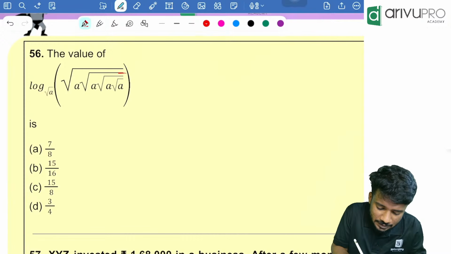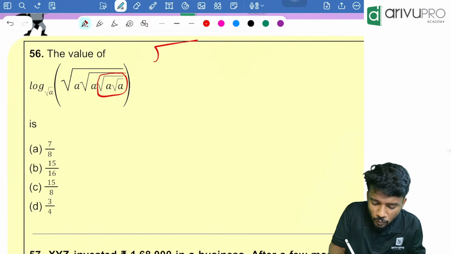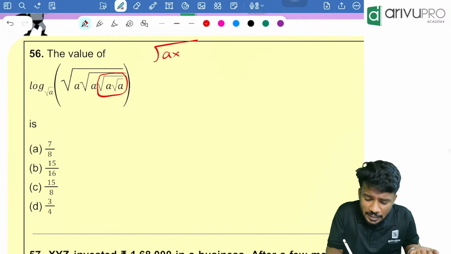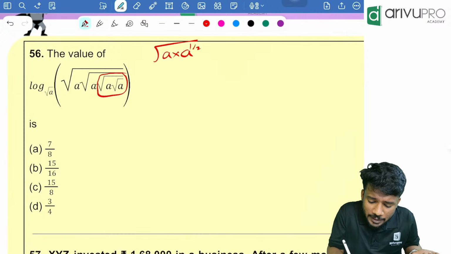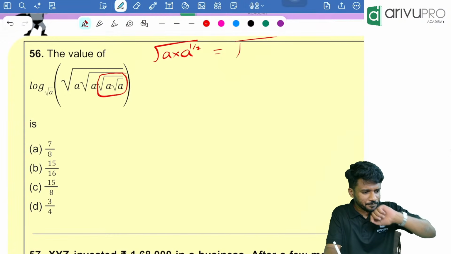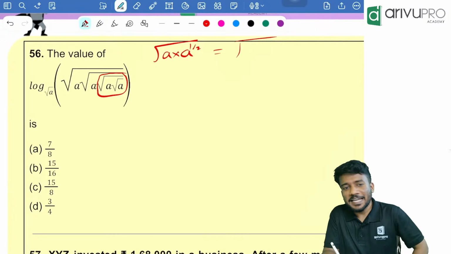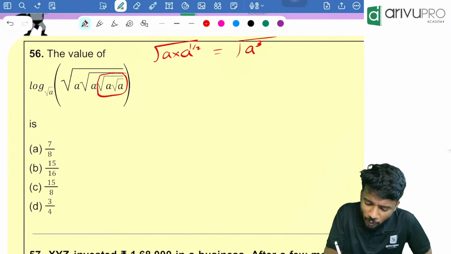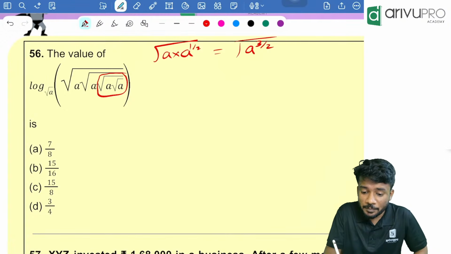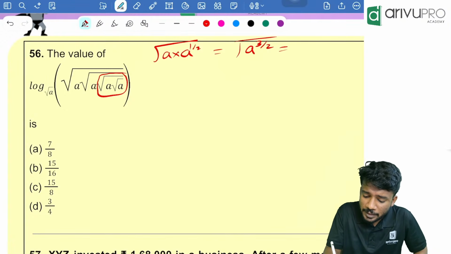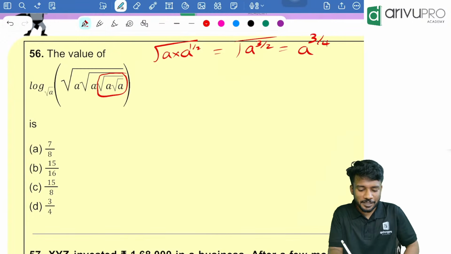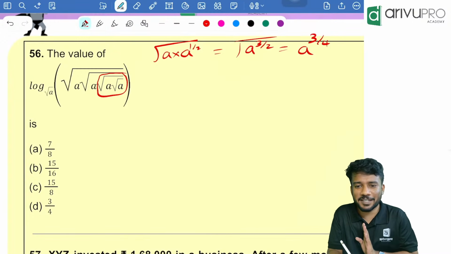People, I'll just take this first value. That is root of a into root a, which can be written as what? A raised to 1 by 2. A into a raised to 1 by 2 is nothing but a raised to 1 plus 1 by 2, that is a raised to 3 by 2. Now open the root, that will become a raised to 3 by 4. So this value is a raised to 3 by 4. Everyone understood how it became a raised to 3 by 4?